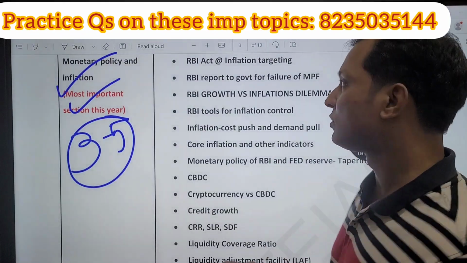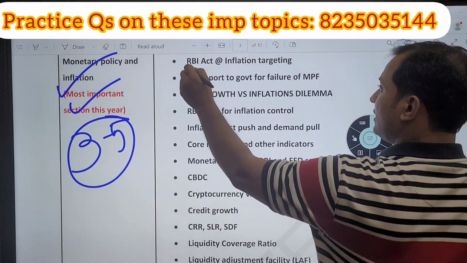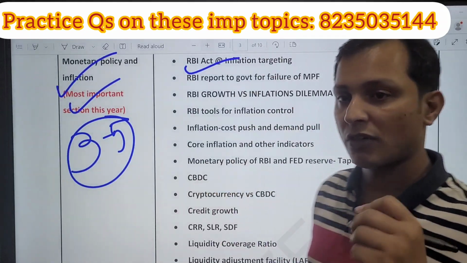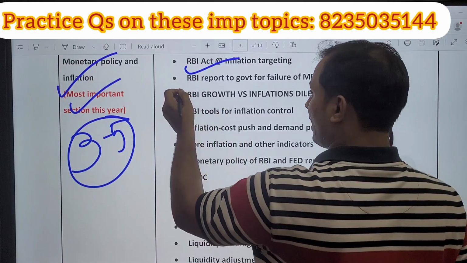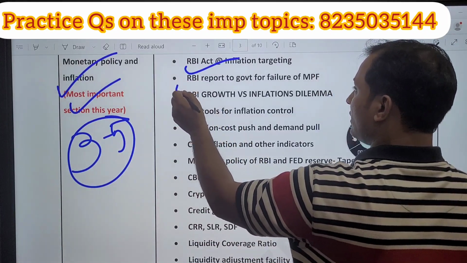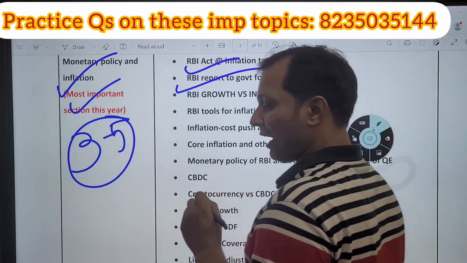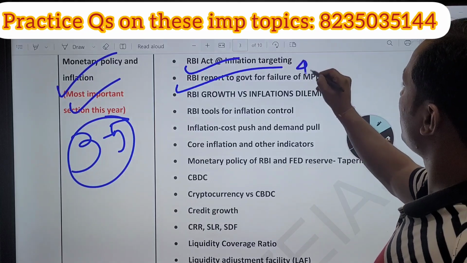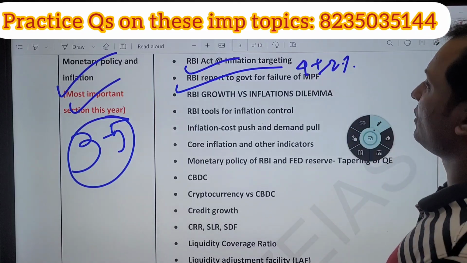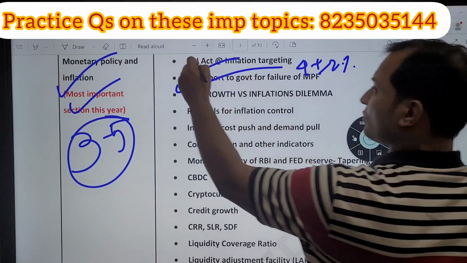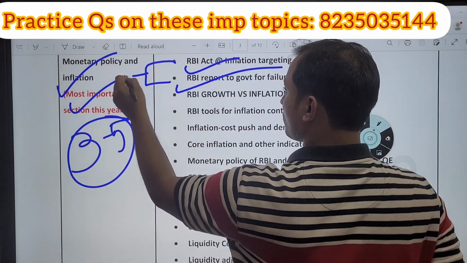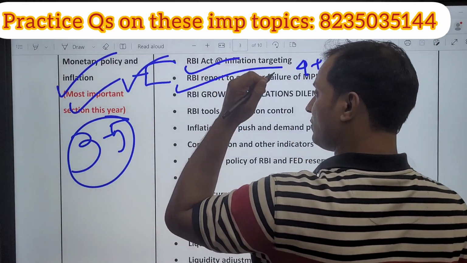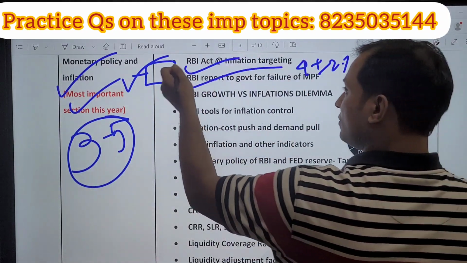In this section, the most important topic is RBI inflation targeting, the RBI Act. Because this year, RBI was asked to report why it failed to manage inflation within the level of 4 plus minus 2%. So this is a very important topic. Definitely a question is going to come from this topic. So you need to prepare this topic holistically. I have covered this in my Optima notes and Optima cards and Optima test also. So please do prepare this topic.